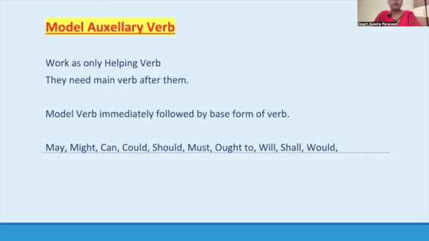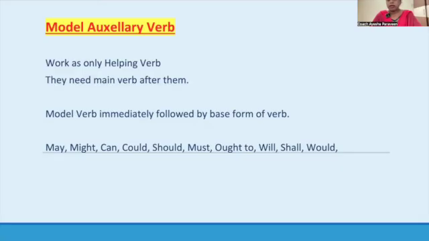Modal auxiliary verbs work only as helping verbs. They need main verbs after them. Modal verbs are immediately followed by the base form of the verb. So whenever you are using a modal auxiliary verb, keep it in mind that soon after the verb, the base form of the verb, the first child of the verb family, will come. The examples of modal auxiliary verbs are may, might, can, could, should, must, ought to, will, shall, would. All these are examples of auxiliary verbs that cannot come alone, that need the main verb along with them.